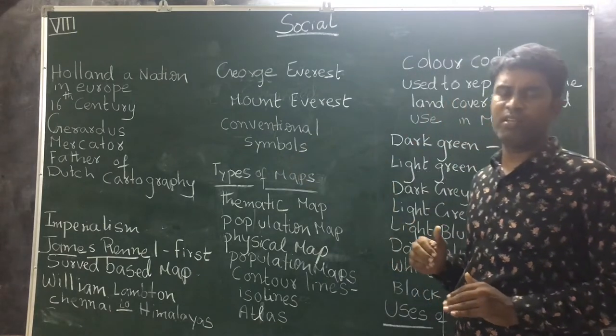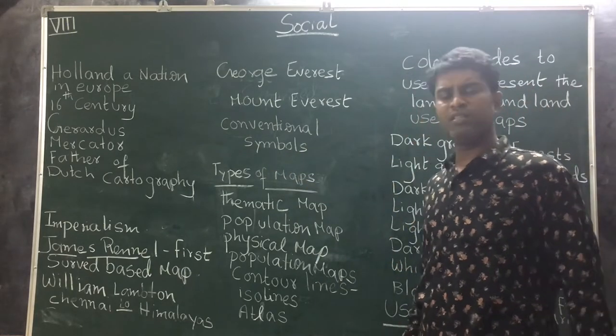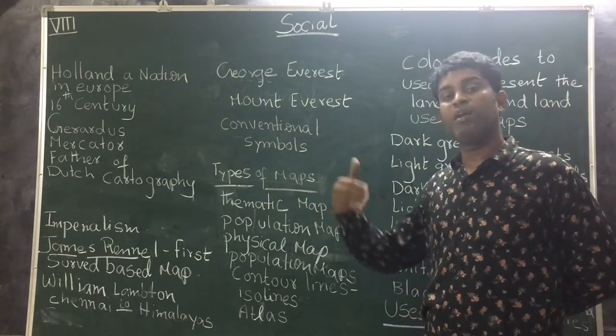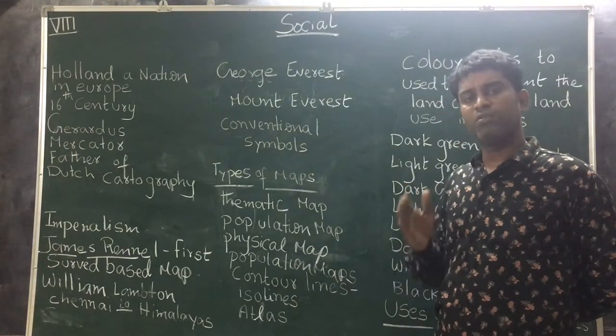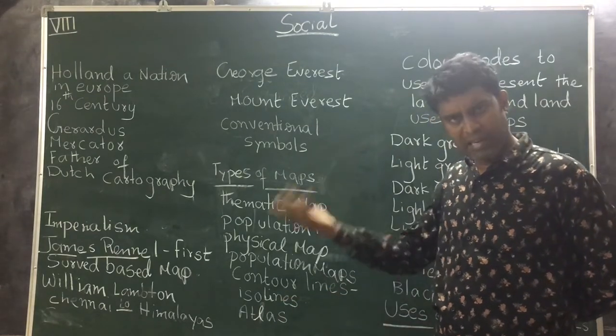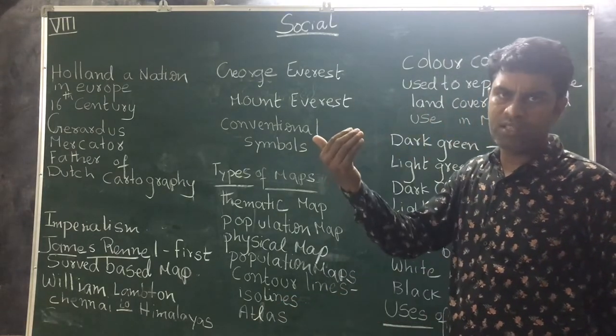In the earlier class we discussed who were the first map makers in the world. Sumerians are the first map makers in the world. How many years ago did they make maps? They made maps 4,000 years ago. Where did they prepare these maps? They prepared all these maps on clay tablets.